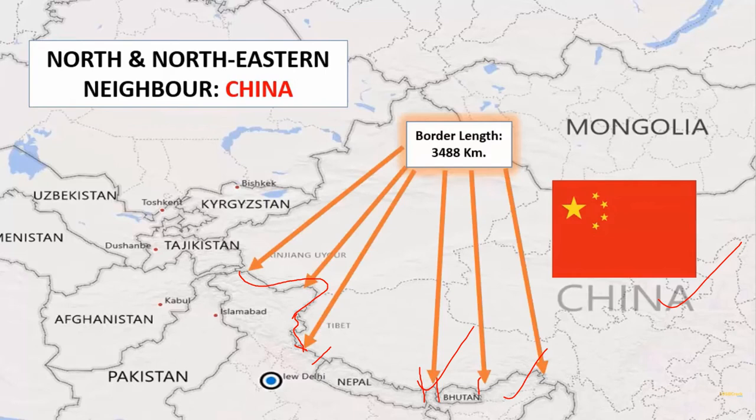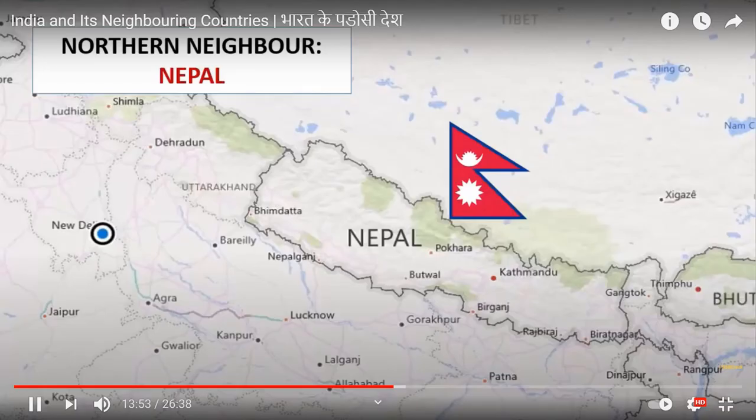Okay, its capital is Beijing. Now we come to the next one. You see here, this is the place marked in blue, the borders which we are sharing with China. Now we come to the next one and that is Nepal.